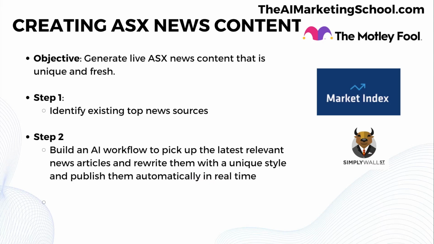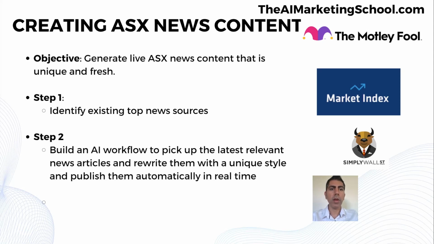Okay, so we're going to create ASX news content. How we're going to do that is rather than reinventing the wheel, there's already so many sources of news that we can go and read content off. Why would we want to start from scratch?